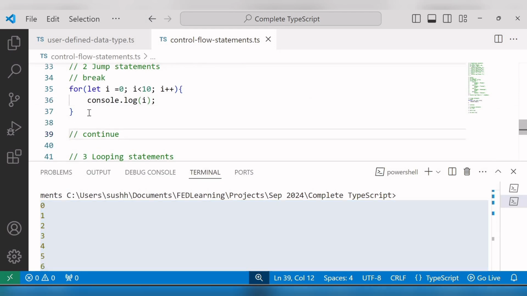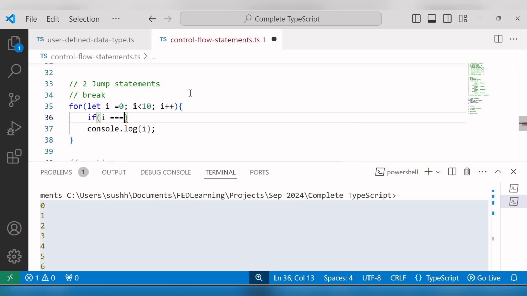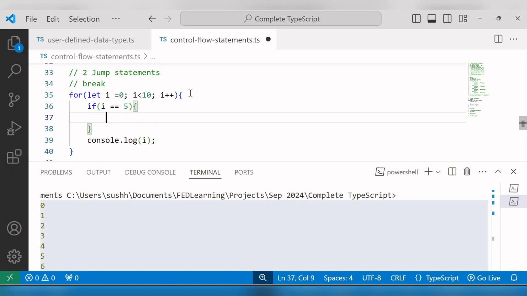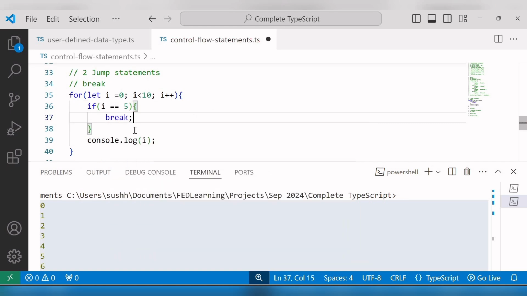But here what I want to do, I want to break this iteration when the value of i equals 5. So in that case, I'll add one if condition here, value of i equals 5, and inside the if block, I'll add break statement. So it means if the value of i equals 5, then the break statement exits the loop.